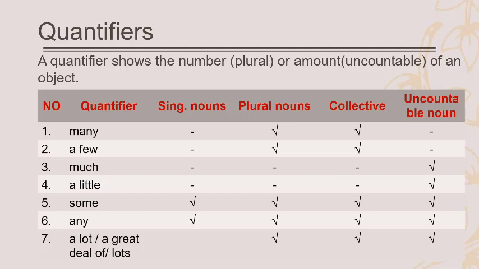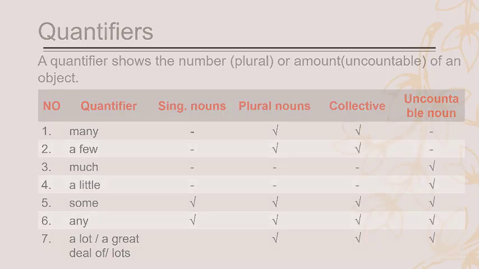Many teams, that's collective, but that's a unit. A few goes with plural nouns and collectives. Much only with uncountable, and little only with uncountable. Some and any go with all of them. And a lot usually goes with plural and collective nouns.